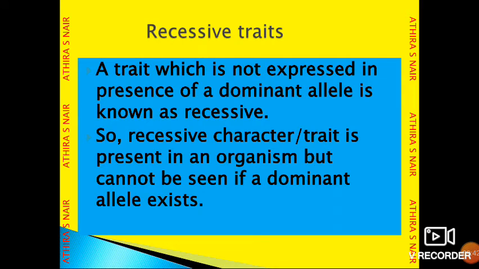Recessive trait: a trait which is not expressed in the presence of a dominant allele is known as recessive. A recessive character is present in an organism but cannot be seen if a dominant allele exists.